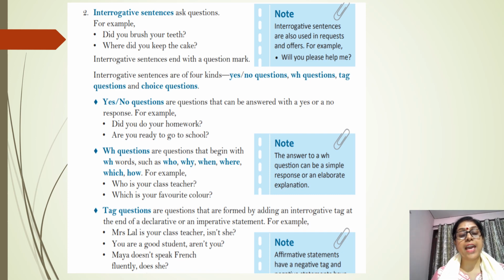And then the third one we have is tag questions. Children, tag questions are the questions that are formed by adding an interrogative tag at the end of the declarative one. You write an imperative or declarative sentence, and at the end, after the comma, you will see, Mr. Lal is your class teacher, isn't she? You are a good student, aren't you? Maya doesn't speak French fluently, does she? Means there will be one statement and one comma, then after that you will get a question mark. So this is tag questions.